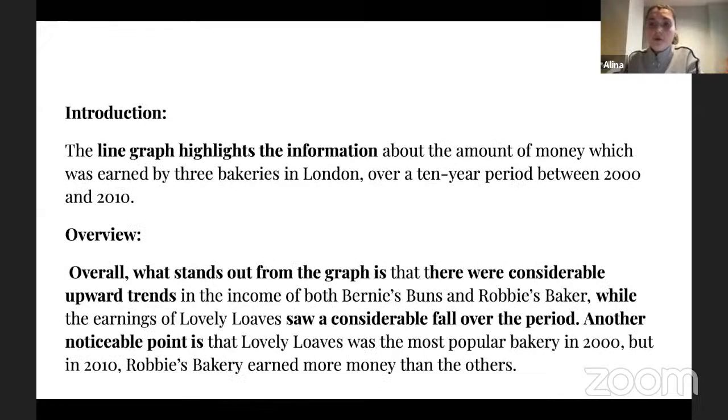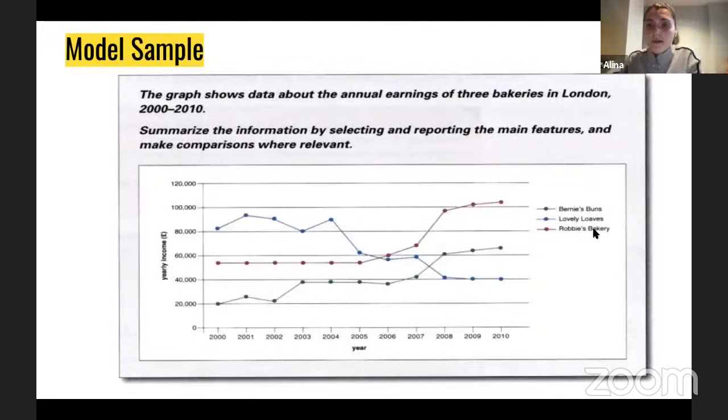Okay, I can just quickly come back to Robbie's Bakery, right? That's what I'm explaining. So you see, this is a very long, stable line. And that's why I was saying that it remained stable, right? For a while, kind of. And that's why I used having remained stable, present perfect, right?